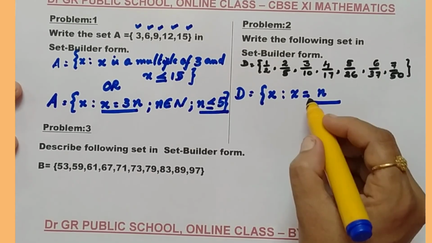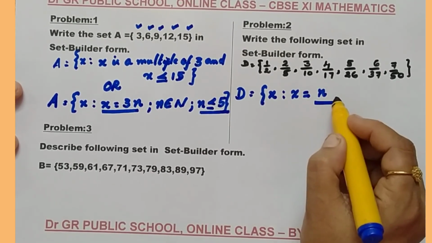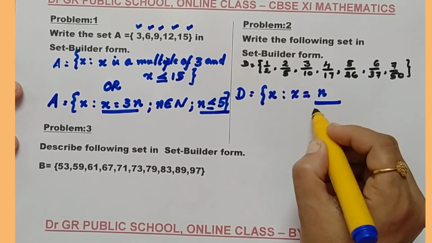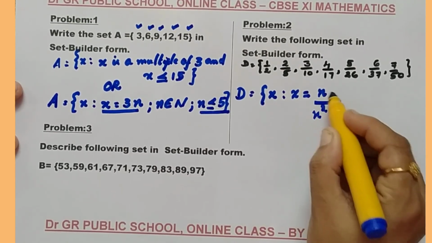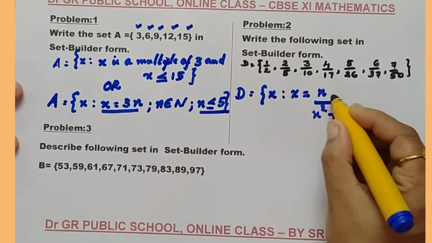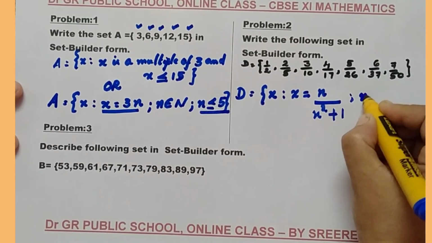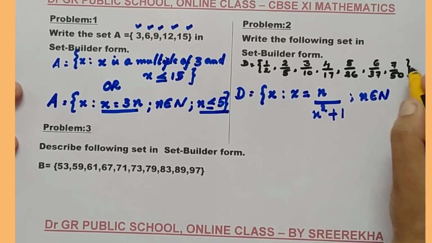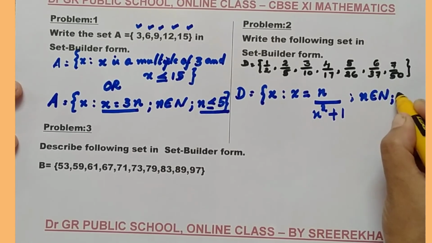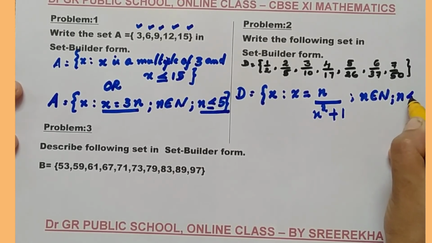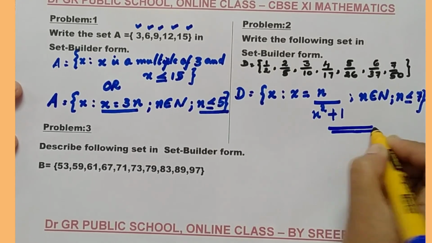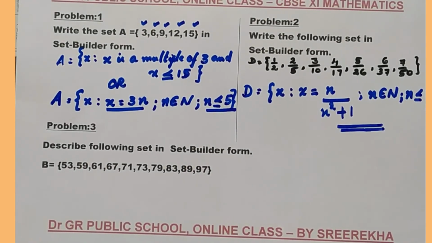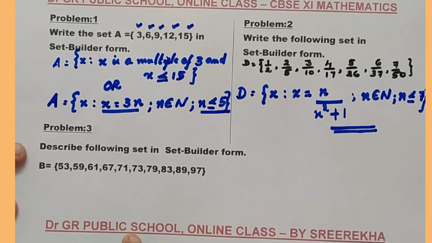So we can write x is equal to n by n square plus 1, of the form of a fraction. But n is a natural number, am I right? And n can take the value up to 7 only. So n must be less than or equal to 7. This method seems to be good to write the set in the set builder form.